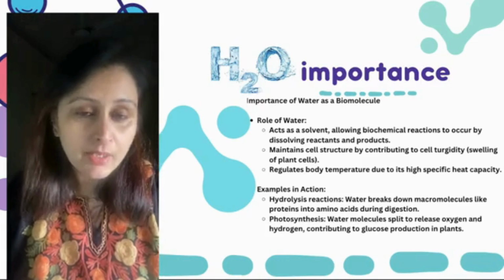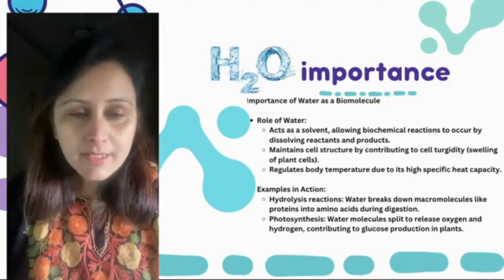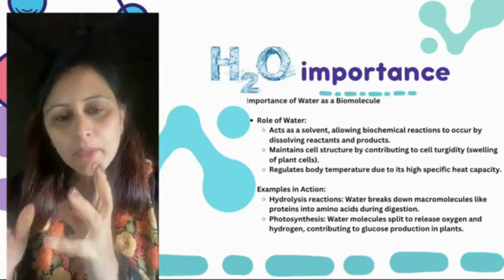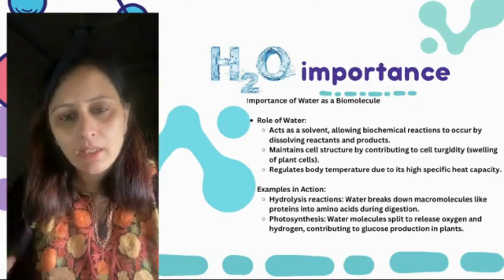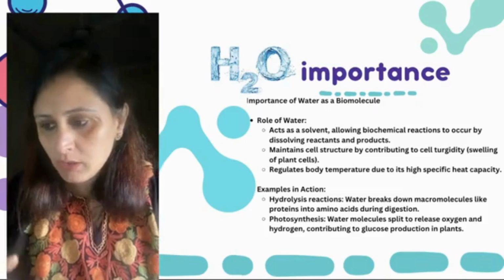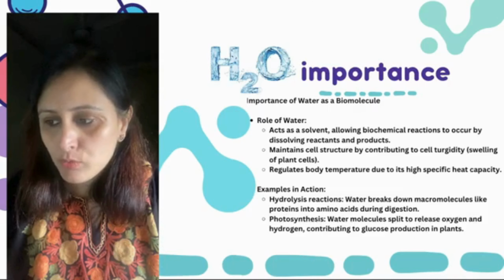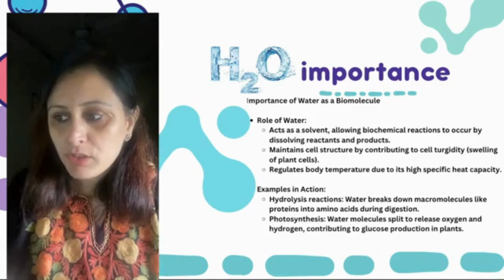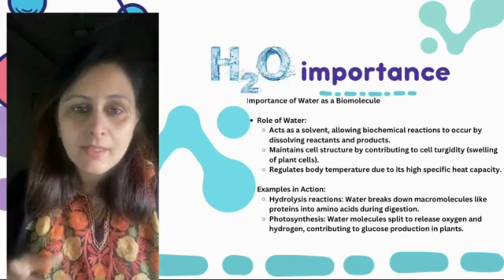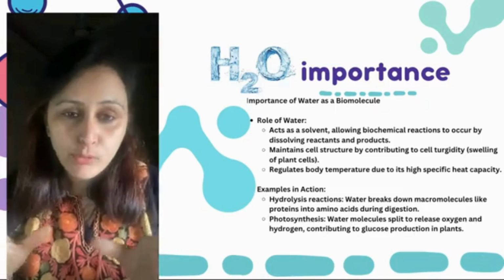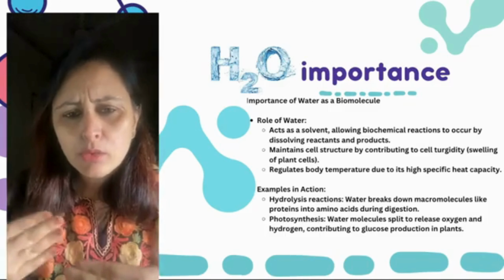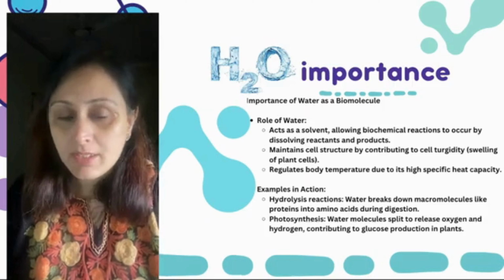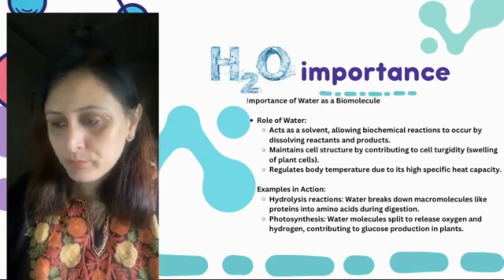अगर digestion हो रही है, किसी एक सेल में digestion has to take place, then proteins को further break down करने में help करता है into the amino acid and helps in the digestion to carry on, right? Photosynthesis में it's got a good role. Water molecule splits and releases oxygen and hydrogen, contributing to the glucose production in the plants, which is the formation of their food. When they undergo photosynthesis, then they form their food. It is done by this water as a biomolecule, right?